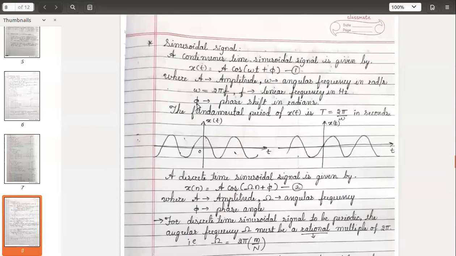Here if you see the fundamental period of x of t, the signal is given by this. Okay, this statement you have accepted. What do you mean by capital T? You should know that, the significance of capital T. You should visualize it.